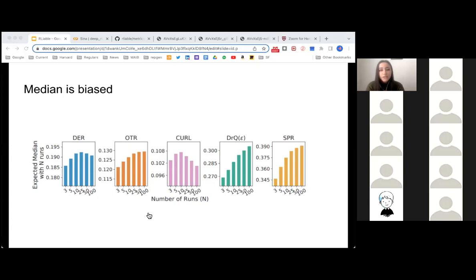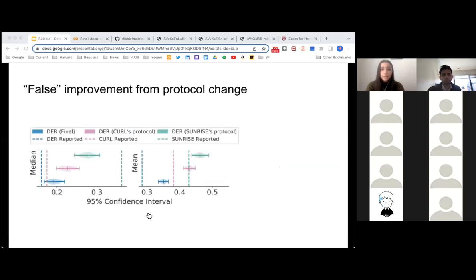What they also do, what I thought was really interesting, is that they look at protocol changes. For different algorithms, sometimes evaluation protocols change. So this is sort of an inconsistency across papers, and they're arguing that you can't actually compare across protocol changes. So what they're saying here is that Curl and Sunrise use different protocols in their evaluation. And what they're now doing is they're looking at DER within the original proposed evaluation protocol, as well as within the protocols of Curl and Sunrise.